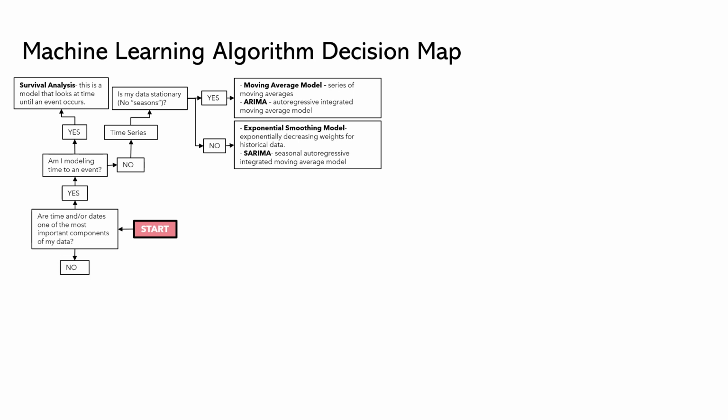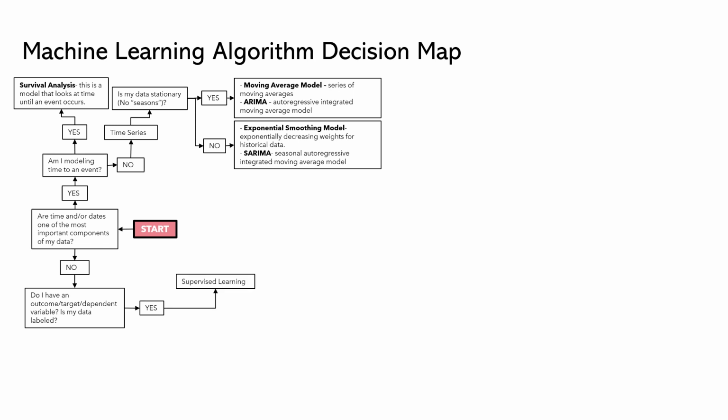But what if time and dates is not our main focus or the main thing in our data and we answer no? The next question is regarding our target variable. So do we have an outcome, a target, a dependent variable clearly identified in the data? If yes, then we're going to be doing supervised learning. The next question then is, what does that target outcome dependent variable look like? Is it continuous or discrete?